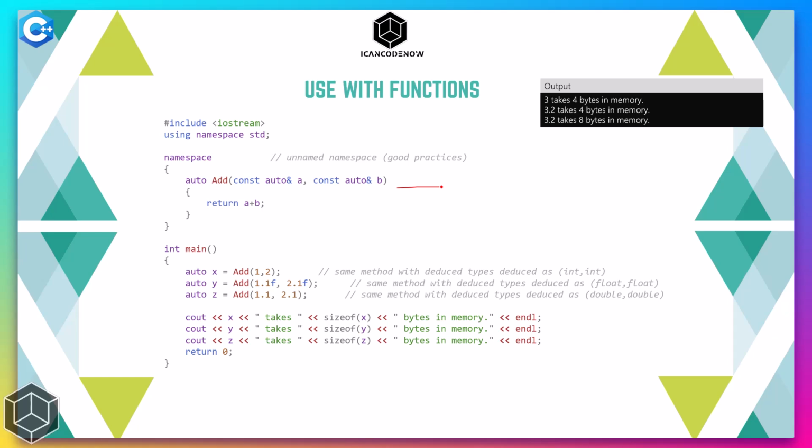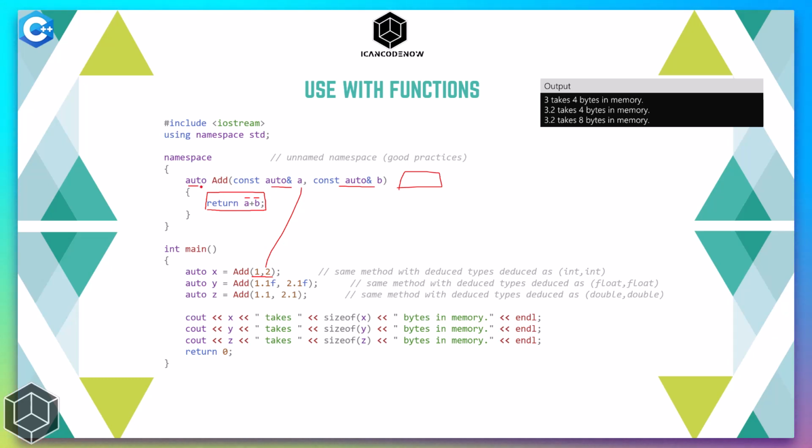If we simply get rid of the return type that we specified for this auto keyword, the compiler will have to decide from the return statement what the return type of this function should be. And if integers are passed, these two arguments will be integers, and the code will add two integers, and the resultant will be an integer, and the returned variable or value will be an integer.